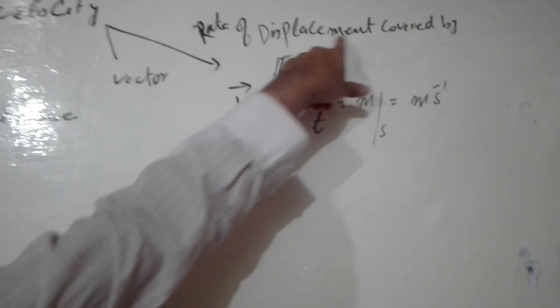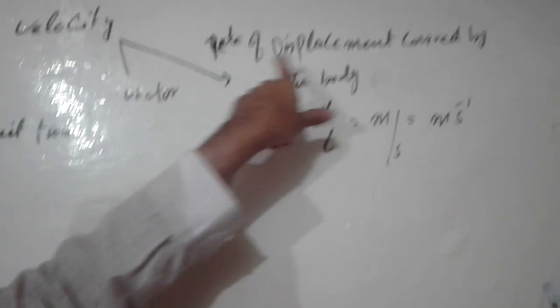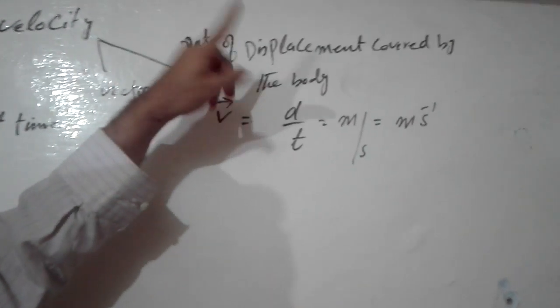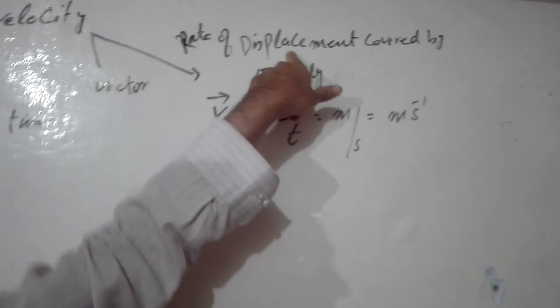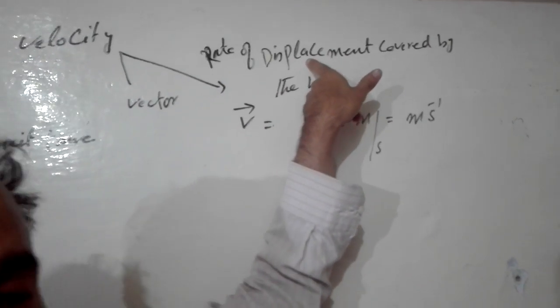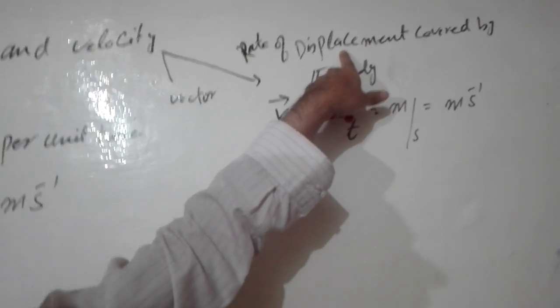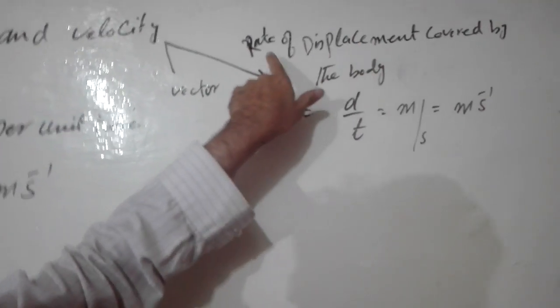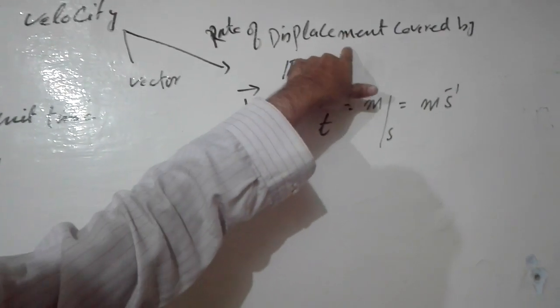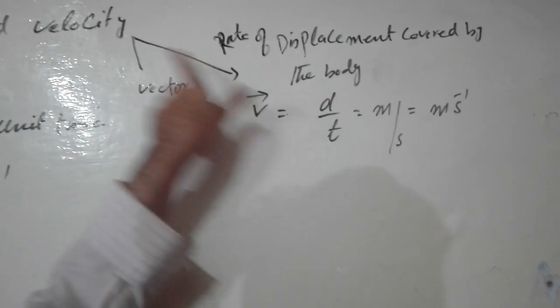Now come to the velocity. Velocity is the rate of displacement covered by the body. What is meant by rate of? Rate of means per unit time. And you know, displacement we have studied previously is a vector quantity which has magnitude and direction. So if we divide the displacement by time, we will get the velocity.